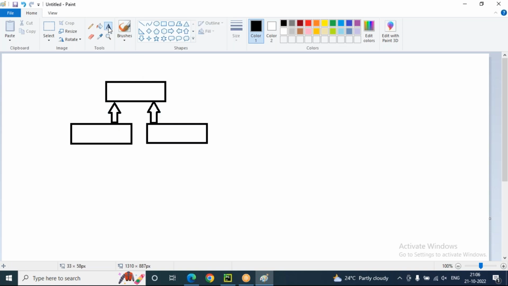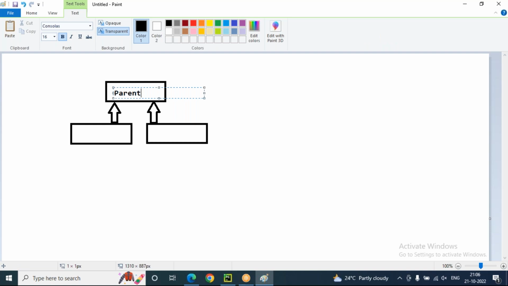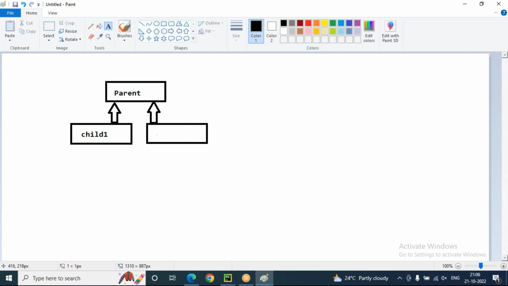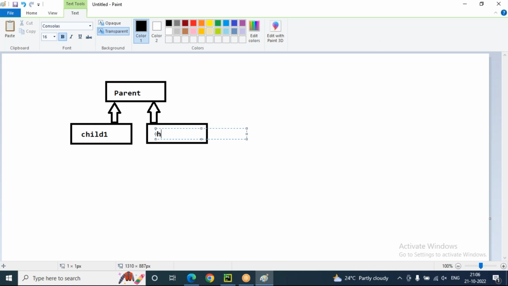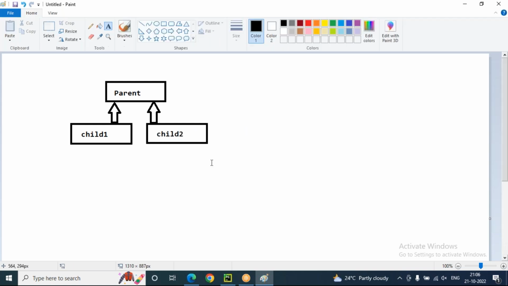In the last session, we saw single inheritance and multi-level inheritance. Single inheritance means creating a new class from a single base class. Multi-level inheritance means creating a new class from an already derived class. Hierarchical inheritance means creating multiple child classes from a single parent class. For example, here you can see this is the parent class, and now you can see child1, child2. These are child1, child2 classes. Child1 and child2 are inherited from the same parent only.